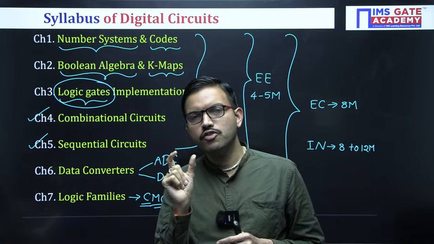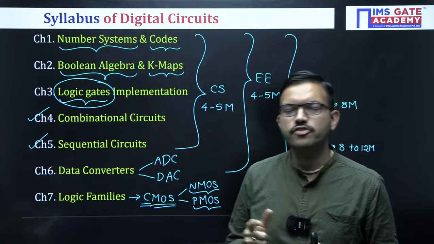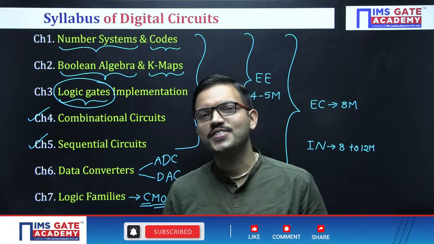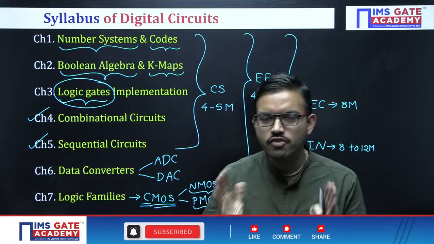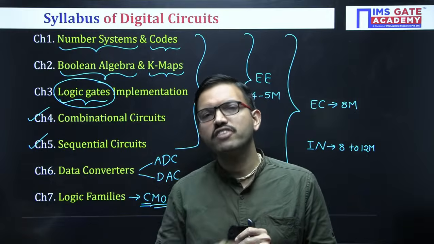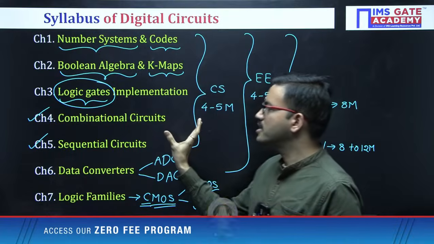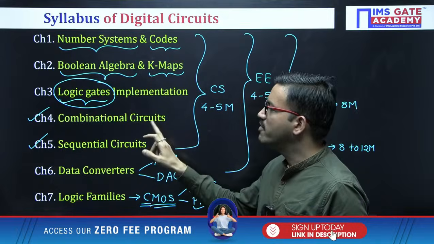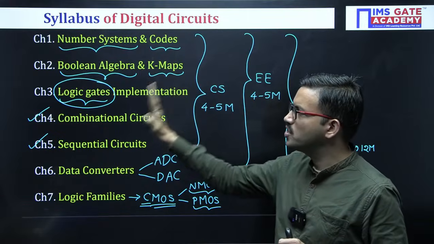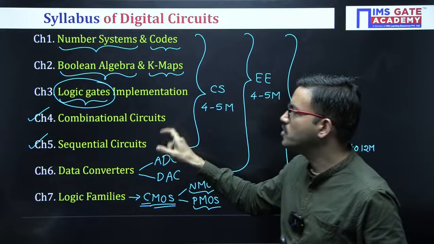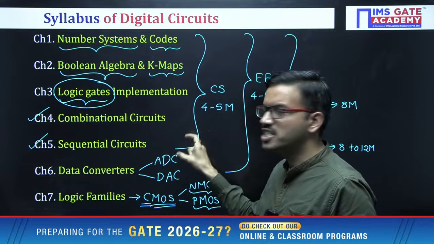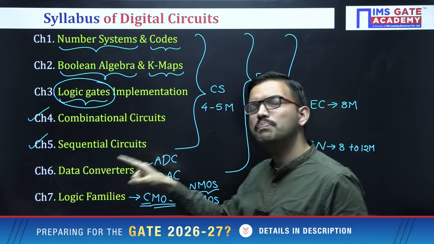When you hear open loop control system or closed loop control system, of course EC, electrical, IN students can easily find the basic difference between those two. Yes, in an open loop control system there is no feedback path, whereas in a closed loop control system you have a feedback path. In exactly a similar way, in the combinational circuit we don't have any feedback path, whereas in a sequential circuit we have a feedback path. So in the combinational circuit, output depends purely on the combination of present inputs, whereas a sequential circuit has a combinational circuit along with memory elements. So the current output depends on the present input and the previous output as well.